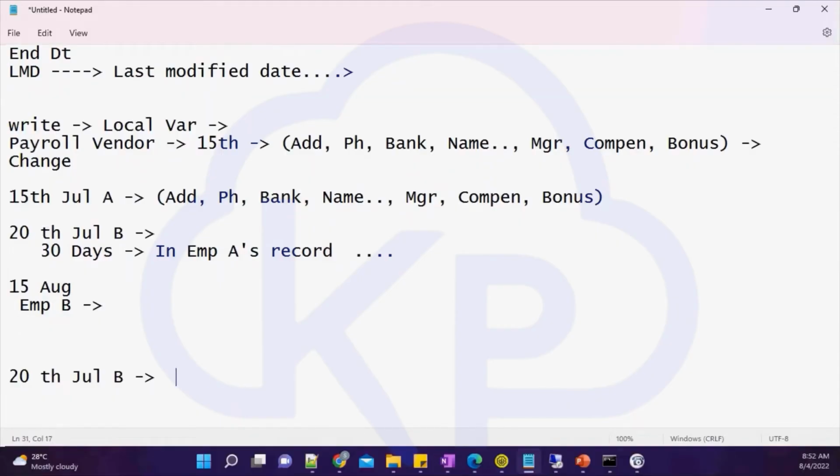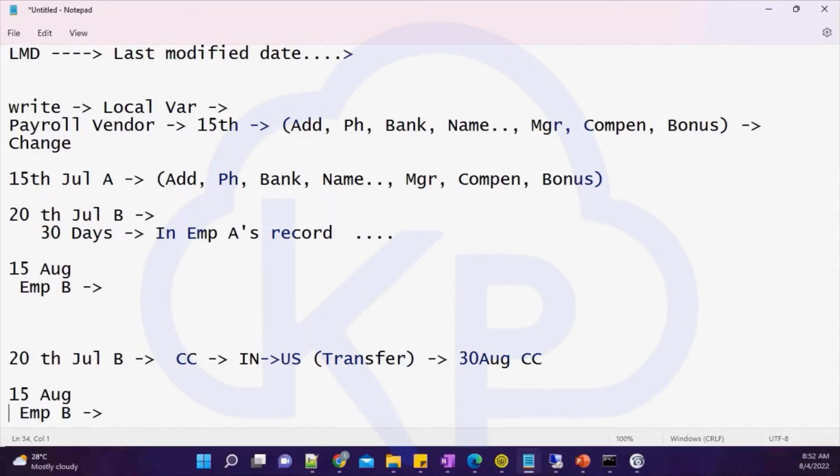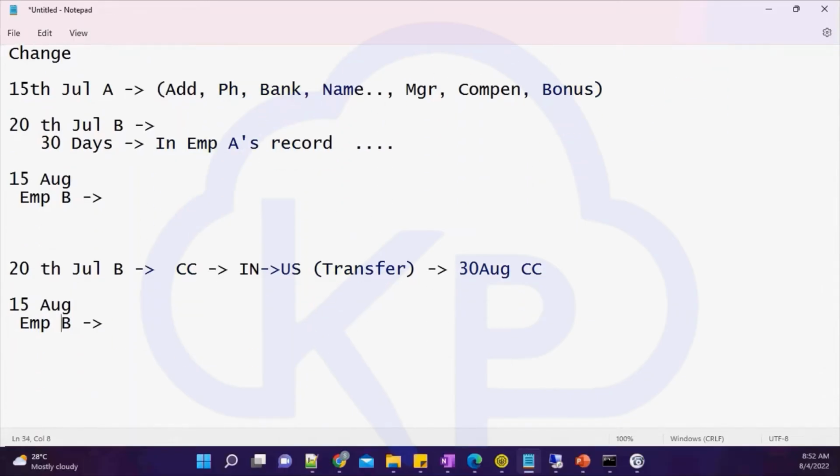What is changed here? Let's say he is expected to transfer from India to US. India to US he is moving, which means it's a transfer case. When he is transferring, he is expected to transfer on 30th of August, so his cost center is going to be effective on 30th of August. Do you expect this record should flow to the payroll? This record should not flow to the payroll, because when this payroll runs on 15th, this record should not be part of it, because this is not a current record.